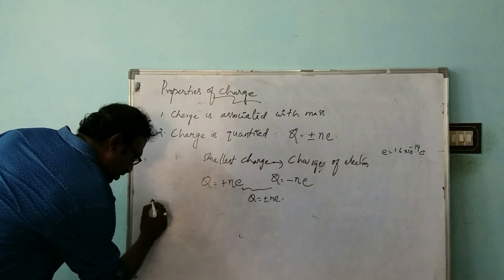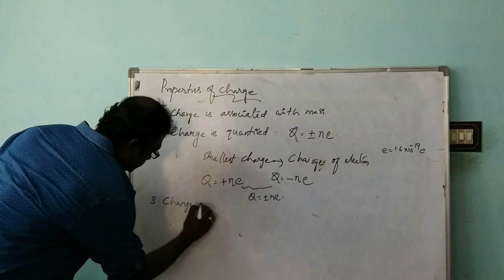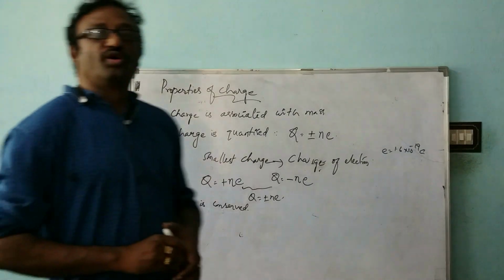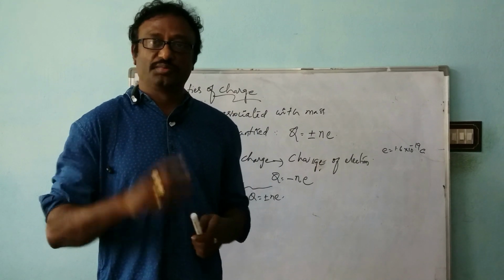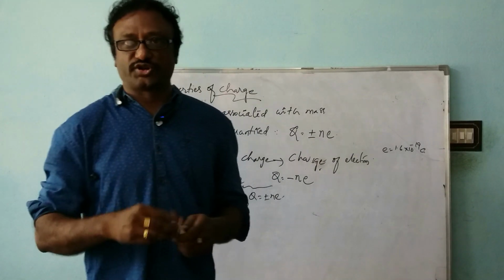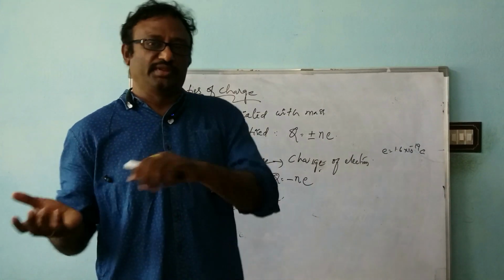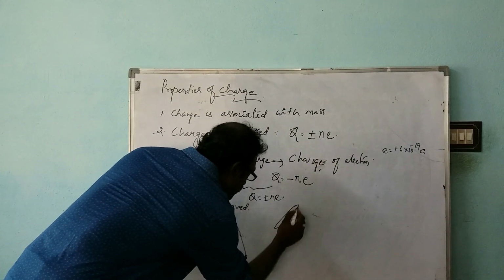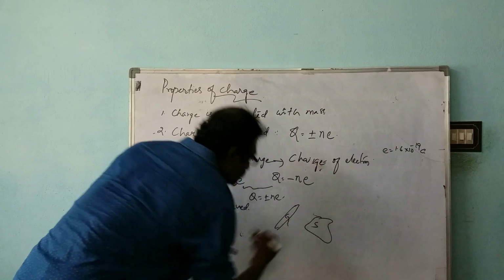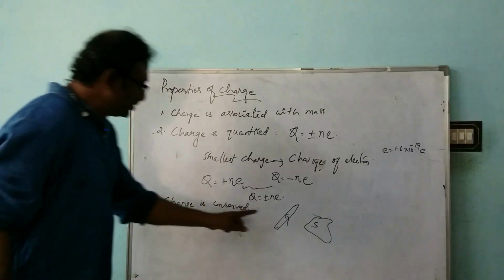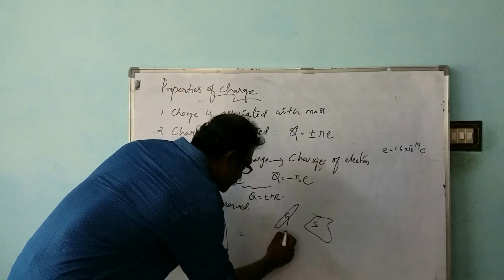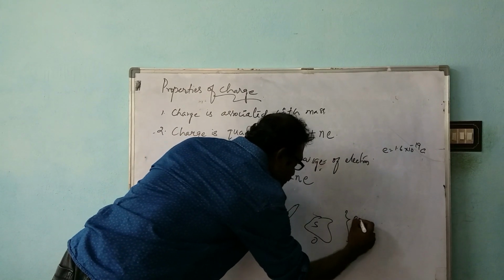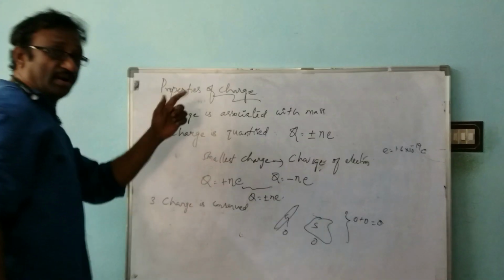And coming to the third property, charge is conserved. You know about the conservation of mass. You say mass is conserved, mass cannot be destroyed. Similarly, there it is mass, here it is charge. We understand with a small example. Here we take a glass rod and silk cloth. Before rubbing, neither carries any charge, so the charge on each is 0. The total charge is 0 plus 0, which is 0 before rubbing.